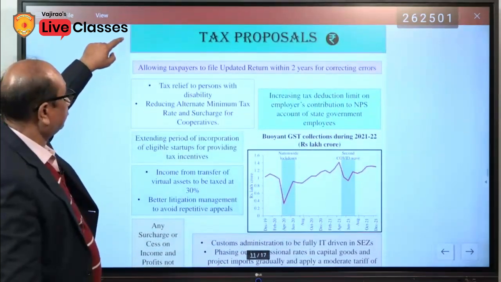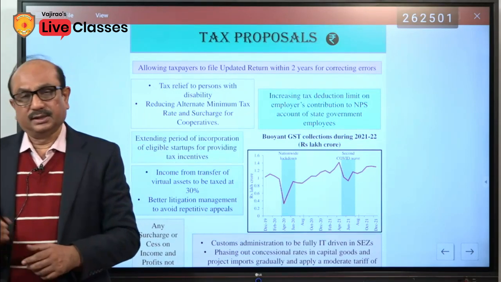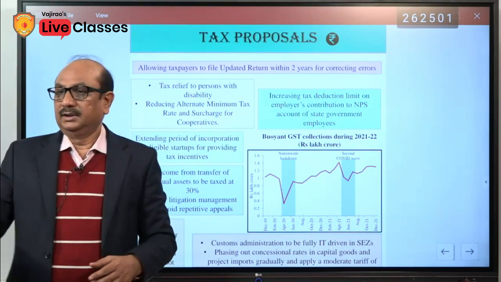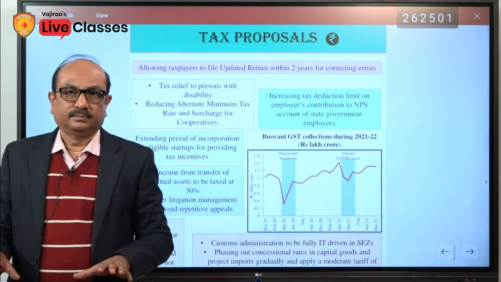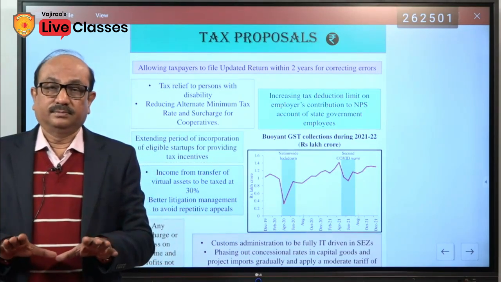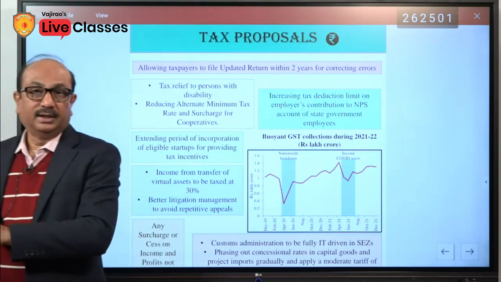Tax proposals. You must know that there is no big tax proposal in this budget. There is no substantial change in the budgetary system, in the taxation system. There is no change in the tax slab of the direct taxes.